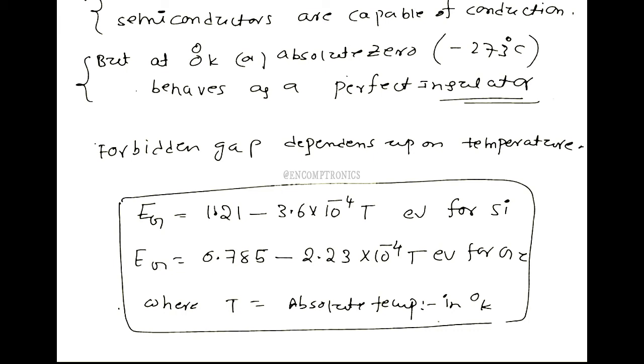So, with the help of these equations, we can calculate the forbidden energy gap for silicon and germanium.